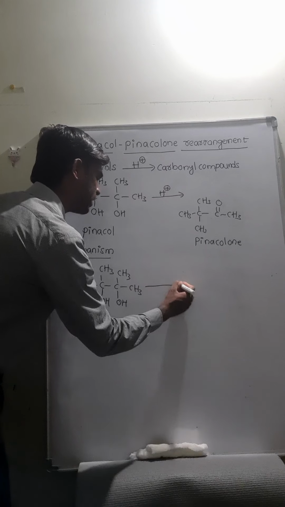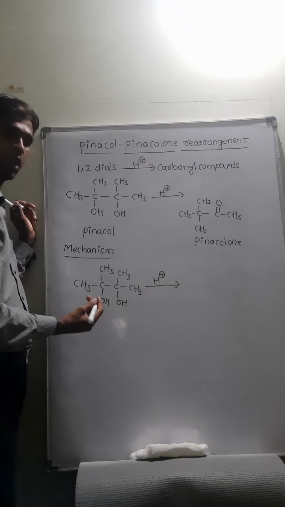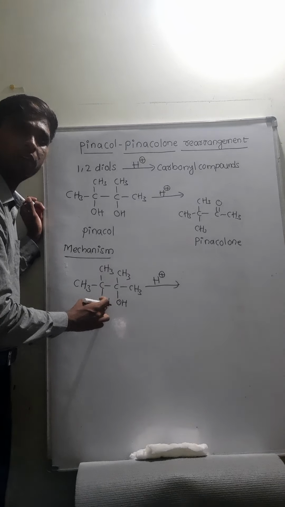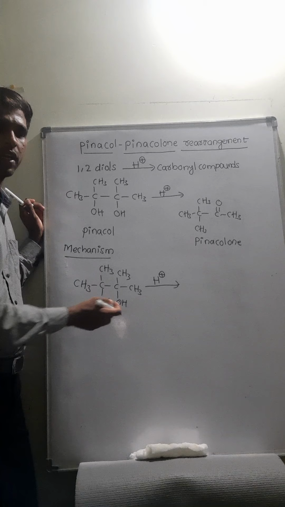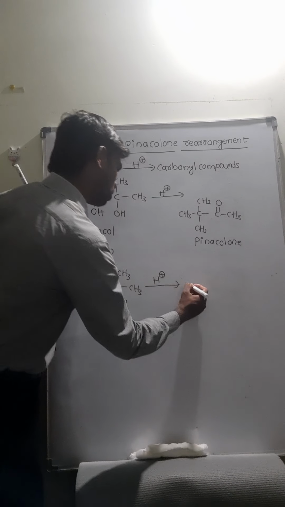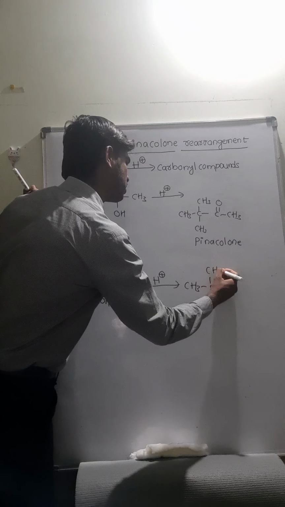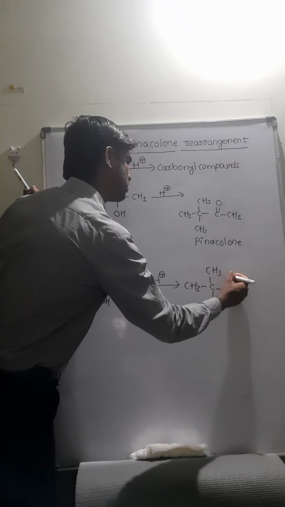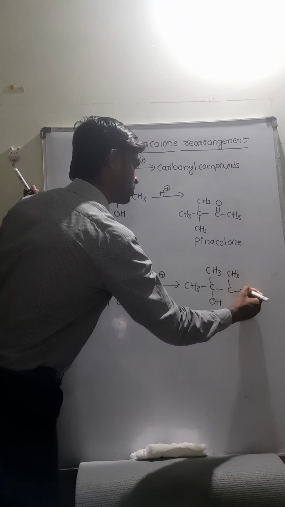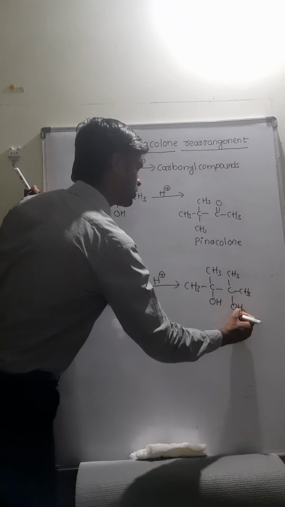In the first step, this OH group will undergo protonation. Here both are the same type, so any one of the OH groups can undergo protonation. On protonation, this will produce CH3, this is OH, and this is CH3, and this is OH2 plus.